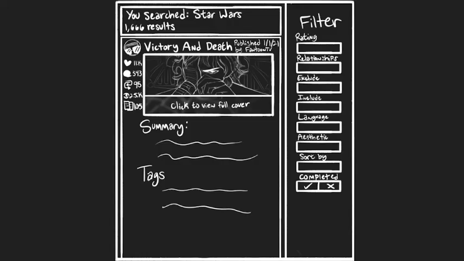The next here is the filter page. So it says search Star Wars, and as you can see, it's a Star Wars post. But the main point is the filtering on the right. So you can see that we have the options to choose rating, relationships between different characters, the ability to exclude or include certain tags, language, because we want to be super open. We're totally happy to host any languages outside English, obviously.